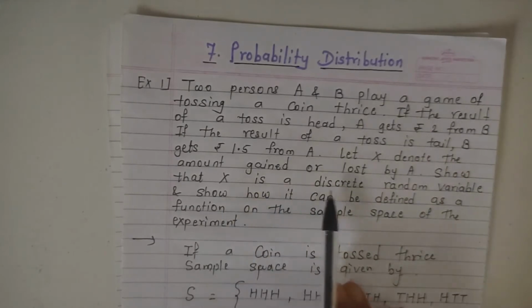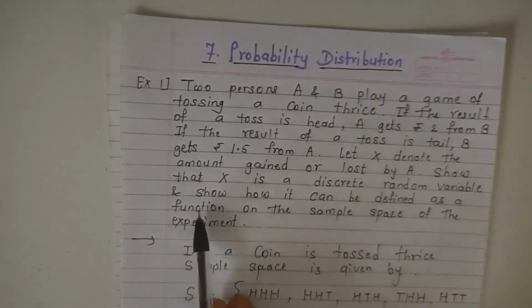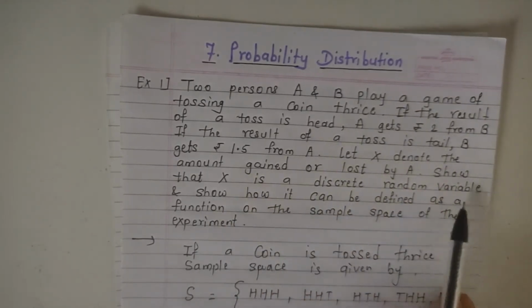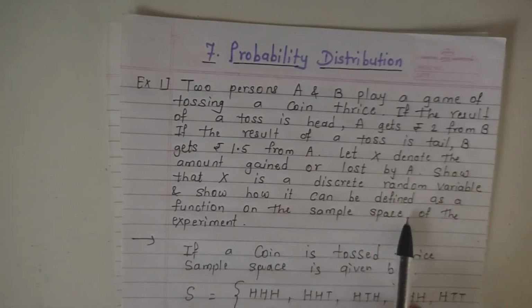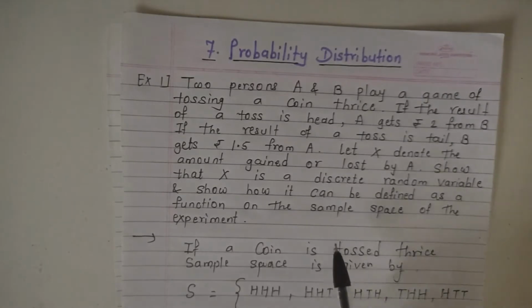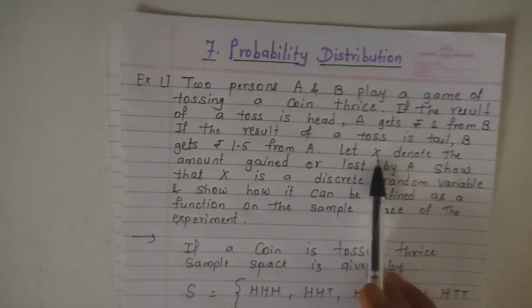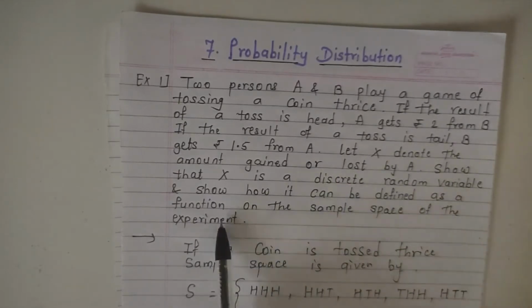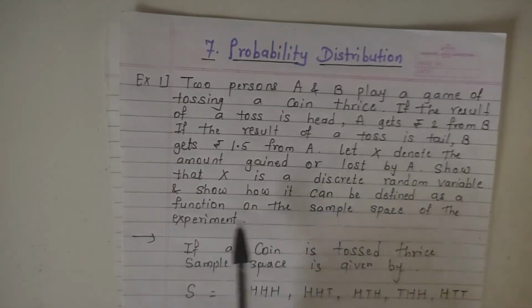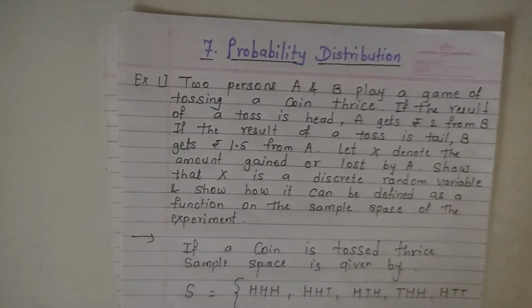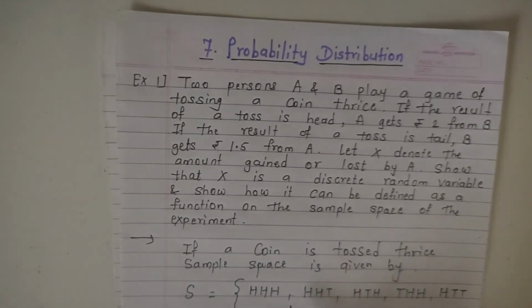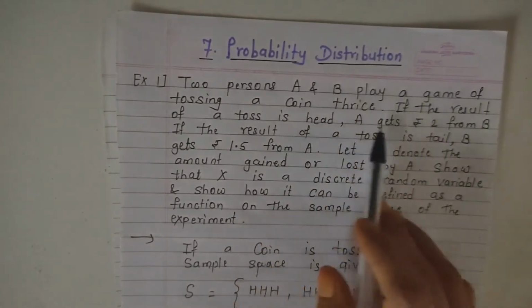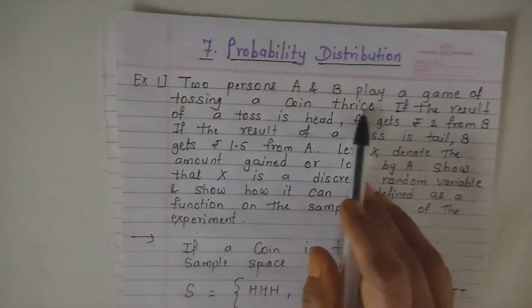Let X denote the amount gained or lost by A. Show that X is a discrete random variable and show how it can be defined as a function on the sample space of the experiment. Students, here we have to show that this X is a discrete random variable and show how it can be defined as a function on a given sample space. So first, a given random experiment is tossing a coin thrice.